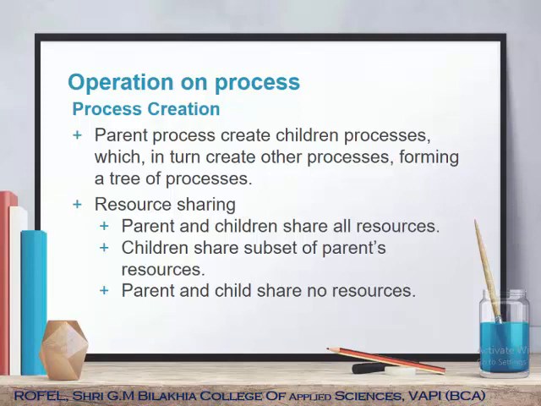When creating a new process, the system keeps in mind three concepts: resource sharing, execution, and address space allocation. In case of resource sharing, parent and children share all the resources. This is the first possibility. The second possibility is that children share a subset of the parent's resources, or parent and child share no resources.